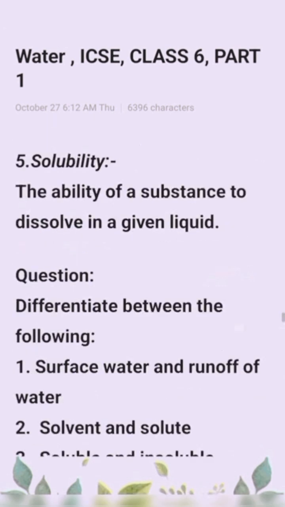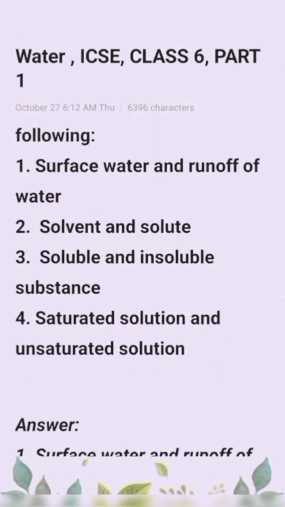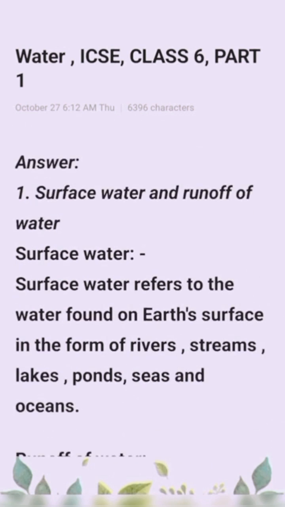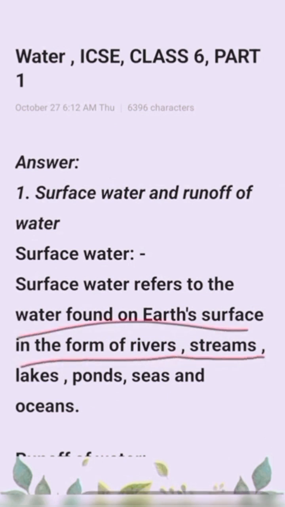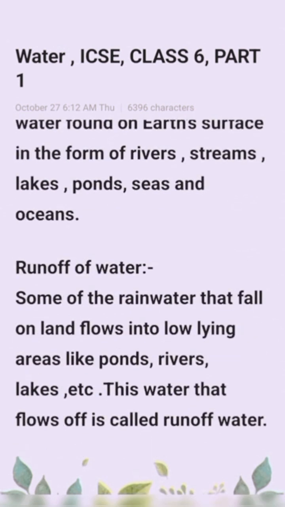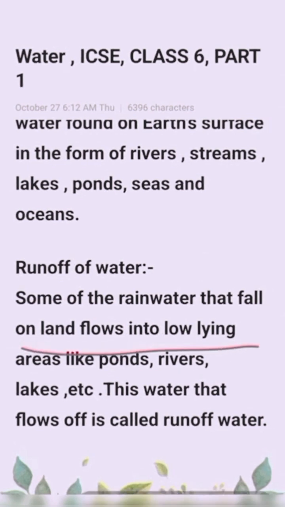Next question type, difference between the following. Number 1, surface water and runoff water. Second, solvent and solute. Third, soluble and insoluble substance. Number 4, saturated solution and unsaturated solution. Now discuss the first part, surface water and runoff water. Surface water refers to the water found on Earth's surface in the form of streams, lakes, ponds, seas and oceans. Next part, runoff water. Some of the rainwater that falls on land flows into low-lying areas like ponds, rivers, lakes, etc. This water that flows off is called runoff water.